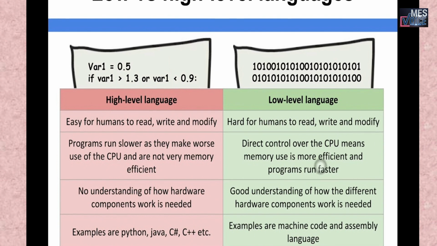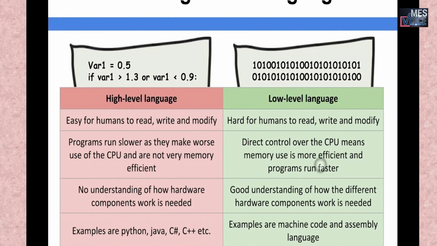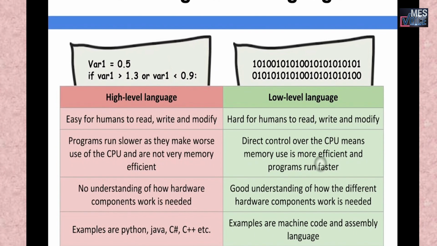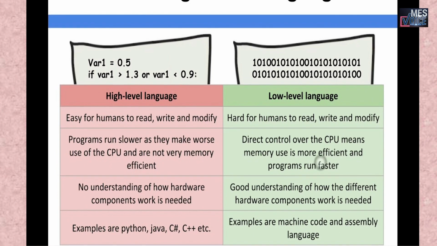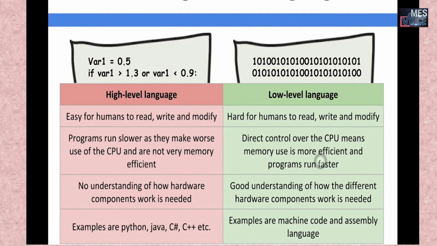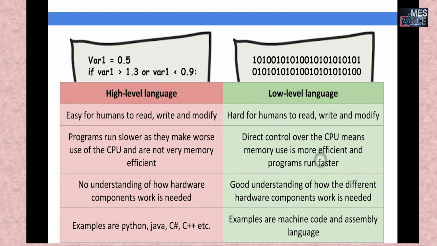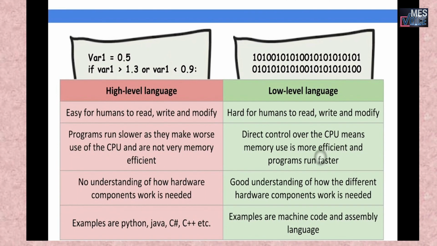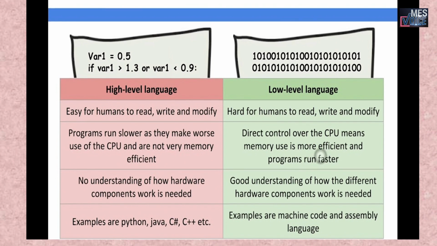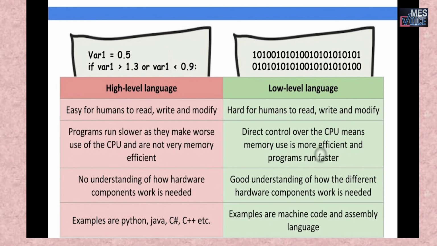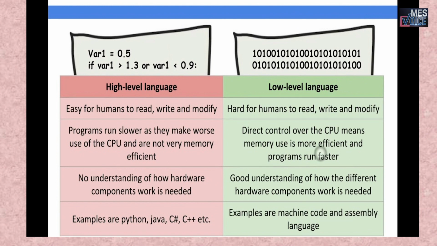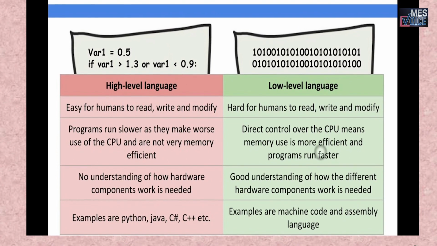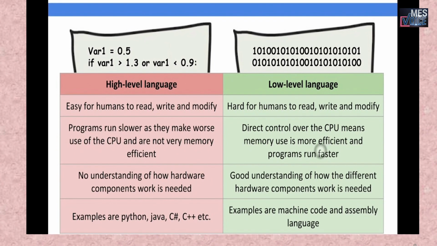In a high level language, no understanding of how hardware components work is needed. For a low level language, good understanding of how the different hardware components work is needed. Examples for high level languages are Python, Java, C, C++, etc. For low level language, examples are machine code and assembly language.